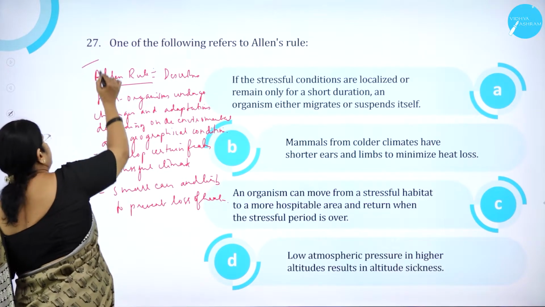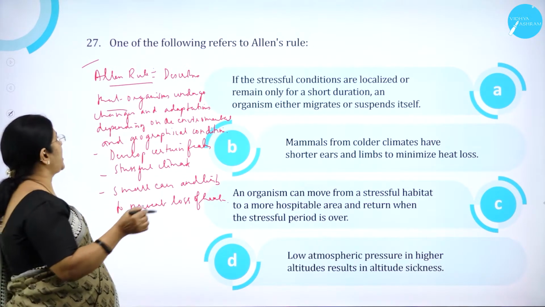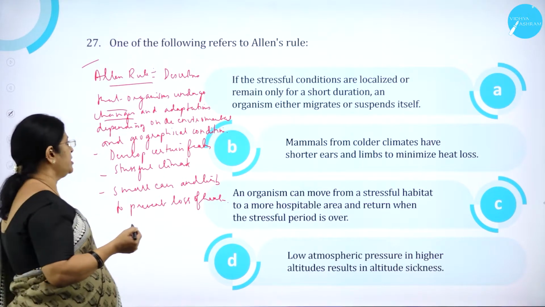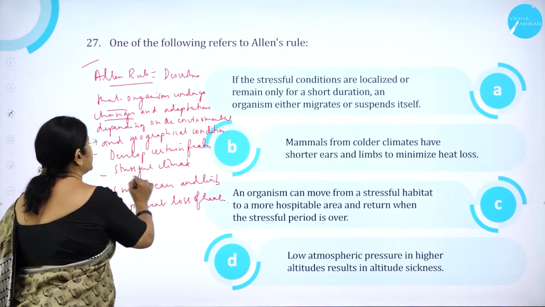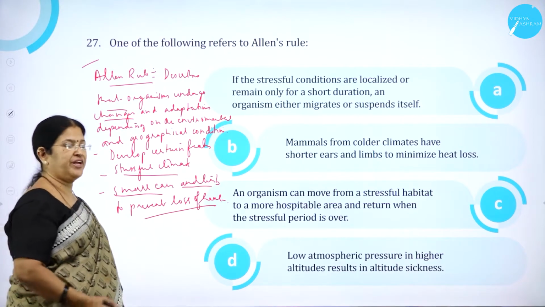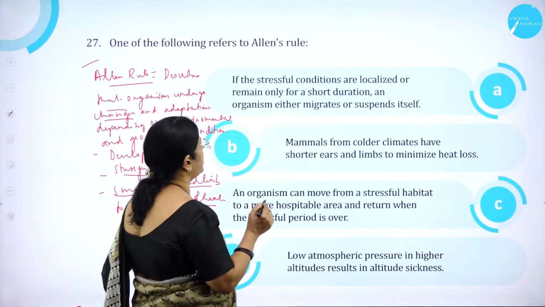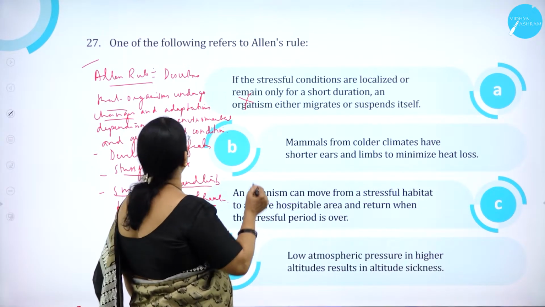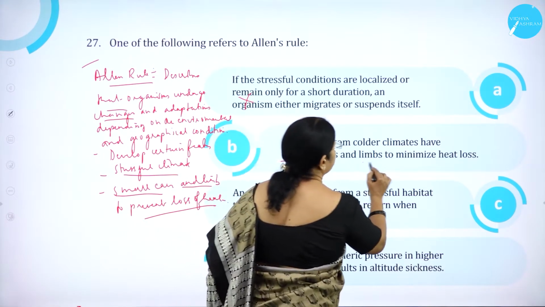Moving on to question number 27. One of the following refers to Allen's rule. What is Allen's rule? It describes that organisms undergo changes and adaptations depending on environmental and geographical conditions, particularly animals. They develop certain features to overcome a stressful climate, like small ears and small limbs to prevent loss of heat. Option A, if the stressful conditions are localized or remain only for a short duration, an organism either migrates or suspends itself, is wrong. Mammals from colder climates: Allen's rule describes that mammals from colder climates will have shorter ears and limbs to minimize heat loss.